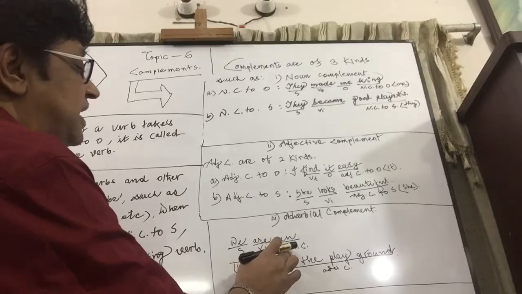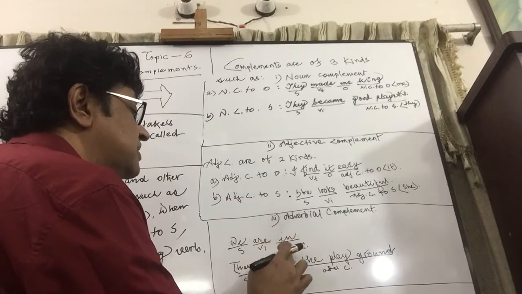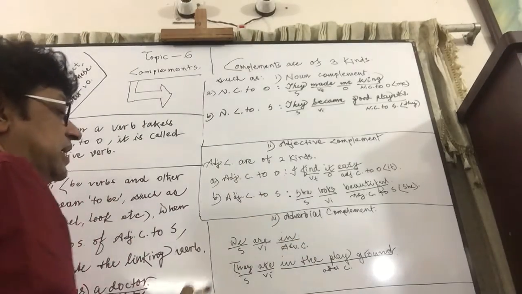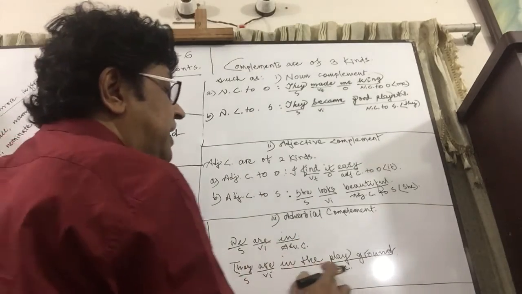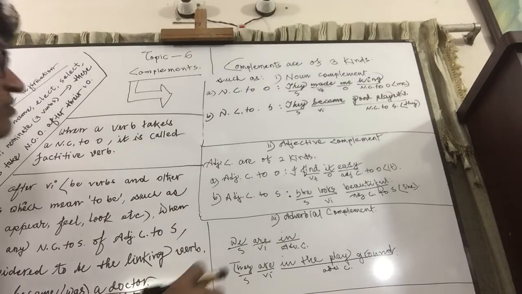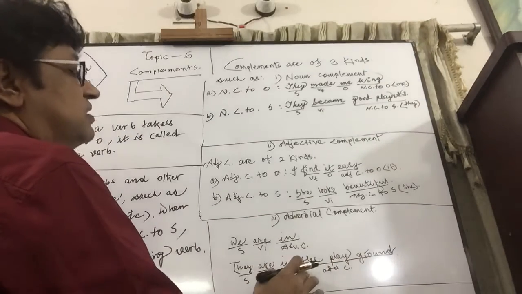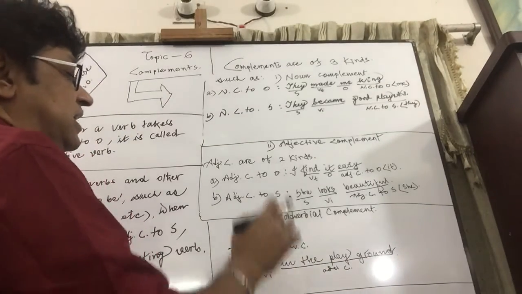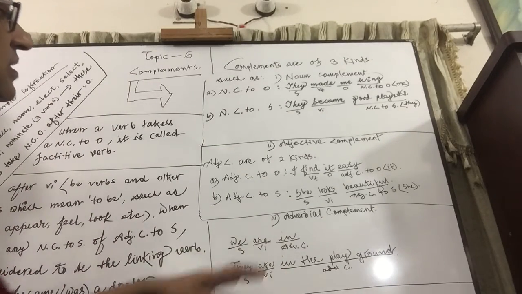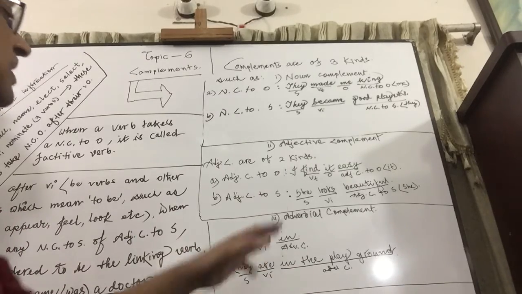That is, "in" is the adverbial complement, because without "in", the predicate will remain incomplete. That's why it is called complement. Again, "in the playground": they are in the playground. Without "in the playground", the predicate will remain incomplete. That's why it is complement. And how can you understand that it is the adverb? "In the playground" is an adverb, "in" is an adverb.